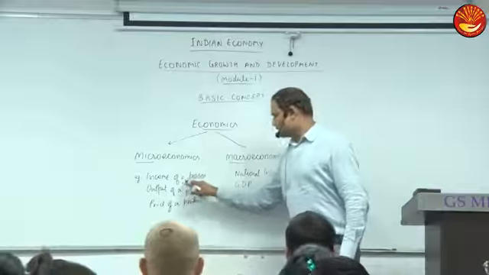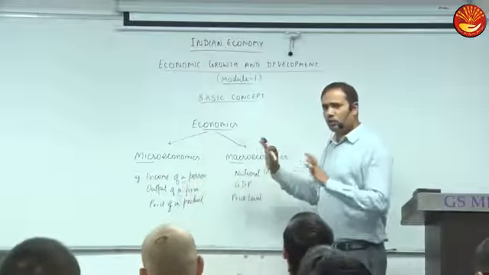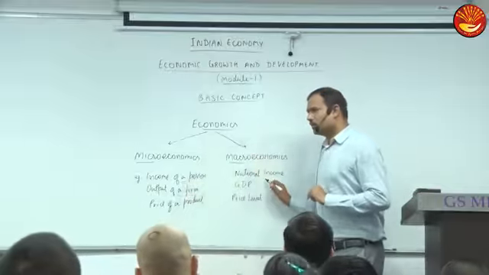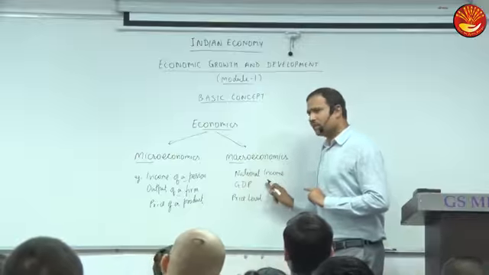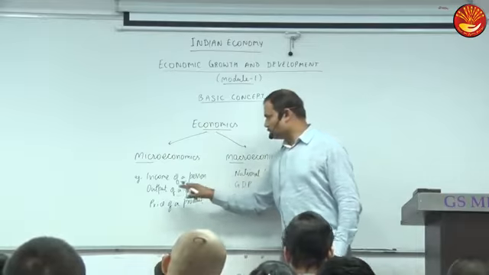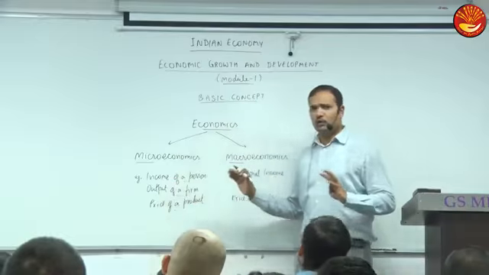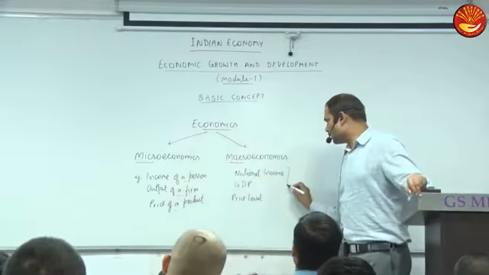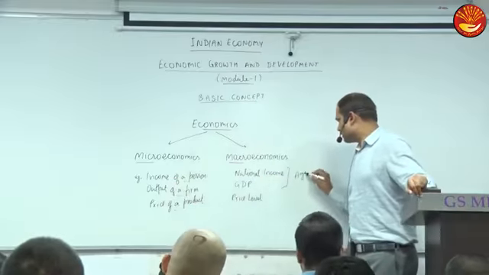Income of a person, and when we add up the income of all people of a country, we get national income. So this is an aggregate. This is the output of one firm. When we add the value of output of all firms, we get GDP. So these two are aggregates.